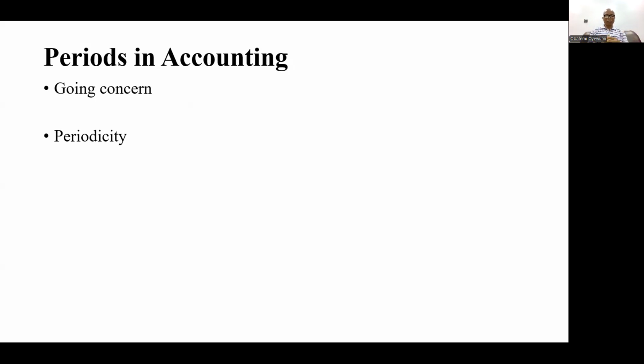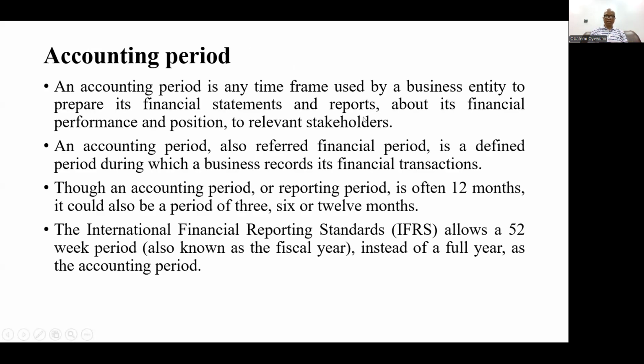Okay, so let's look at periodicity. For us to account for all the different transactions and to report on the state of affairs of the company, it is expected that this going concern is broken down into different periods. It could be monthly, quarterly, or yearly. That talks about periodicity. Usually it is per annum, a 12-month calendar. Now let's look at accounting periods.